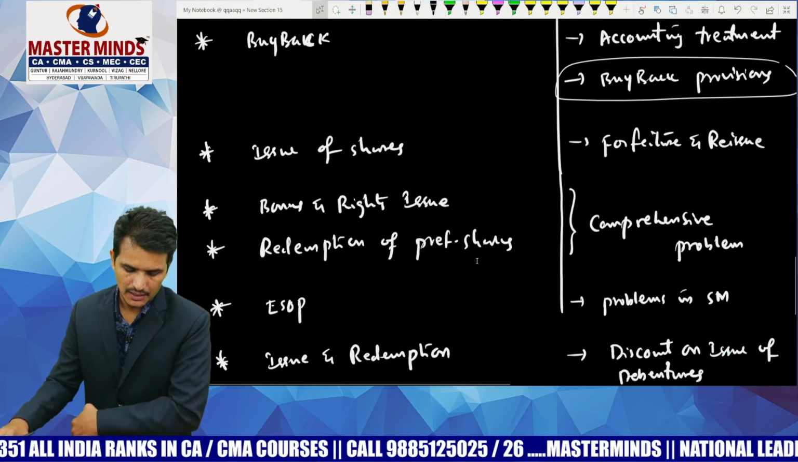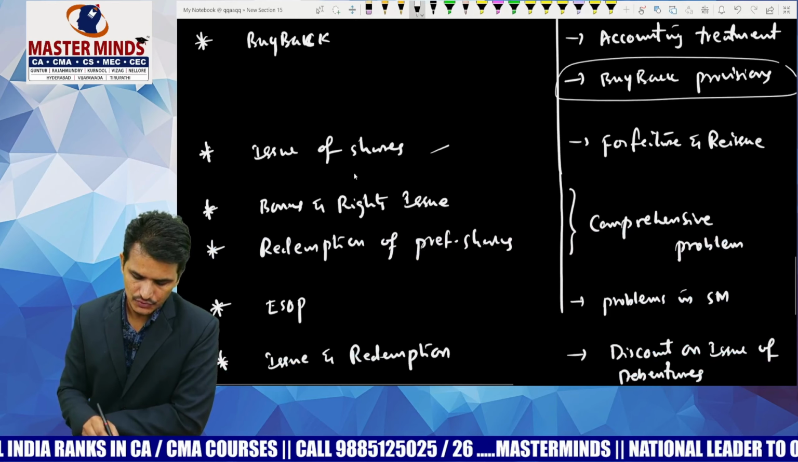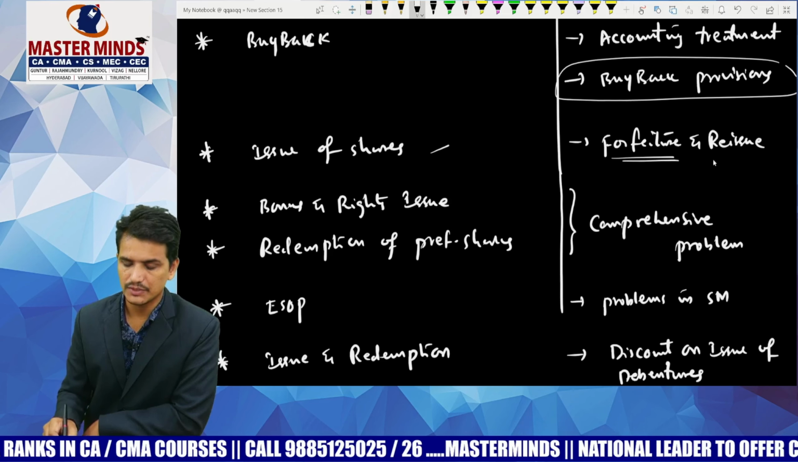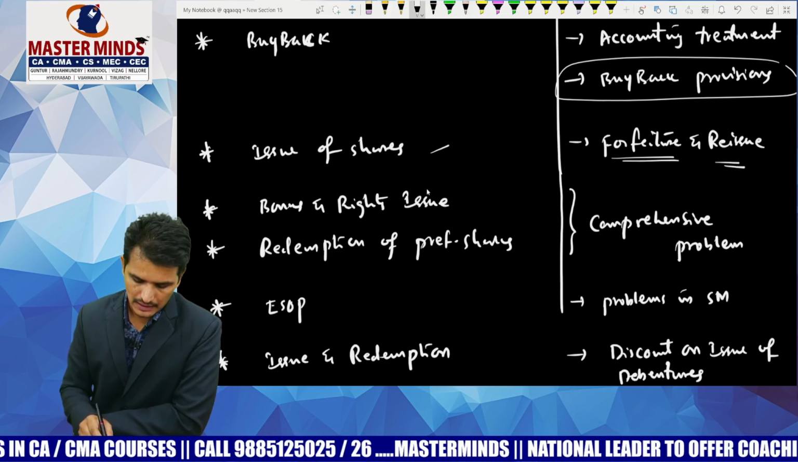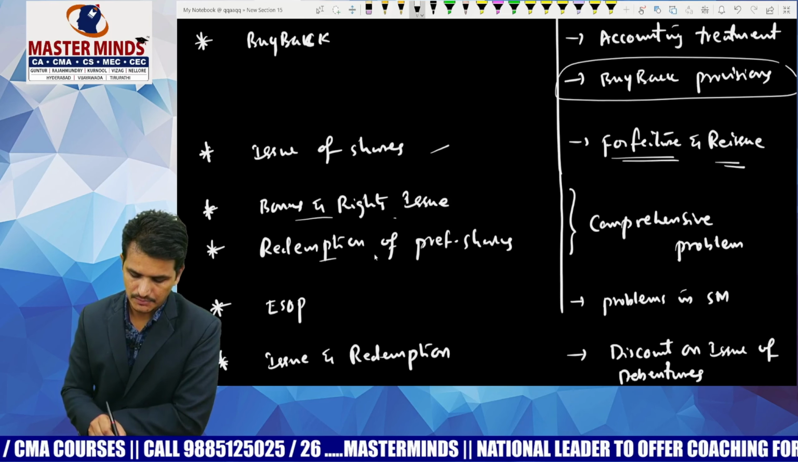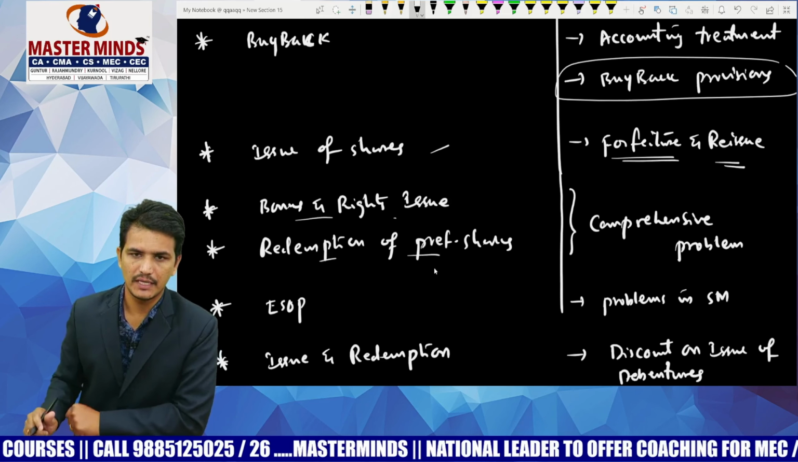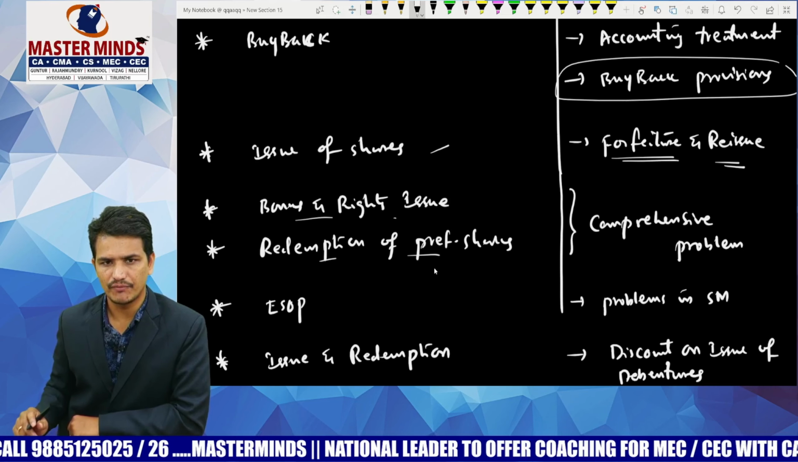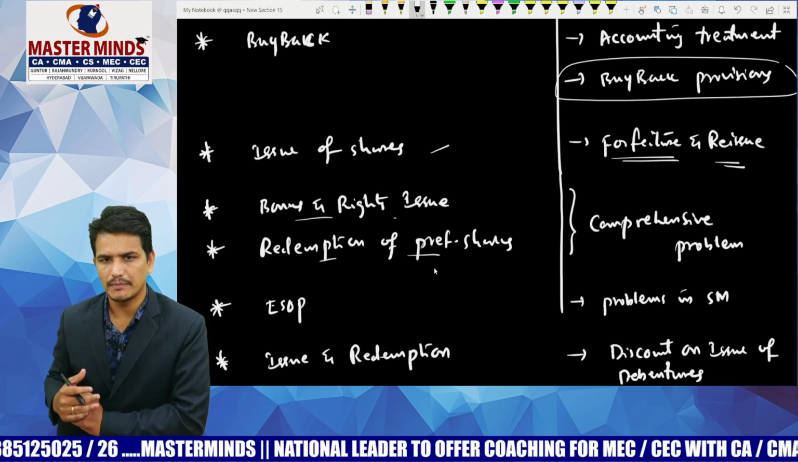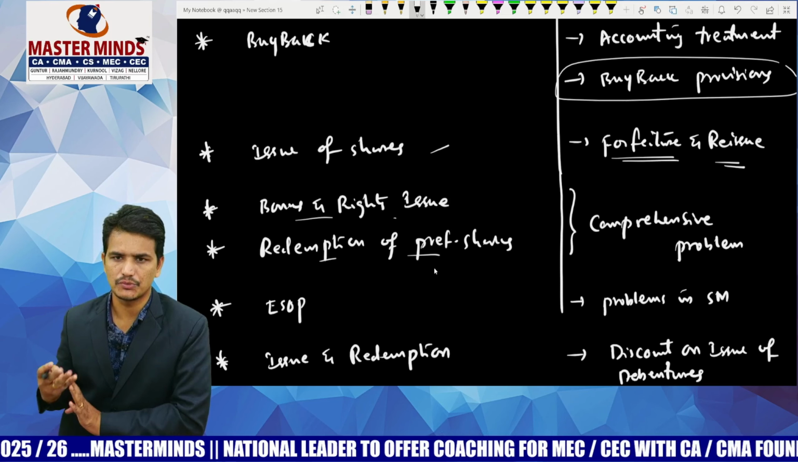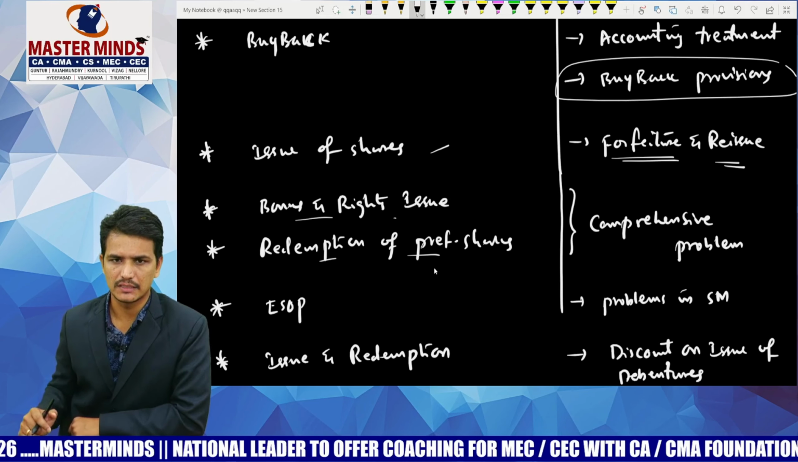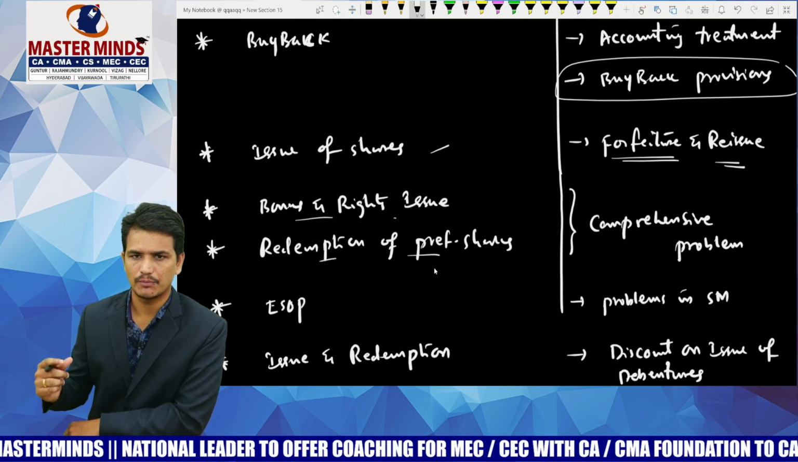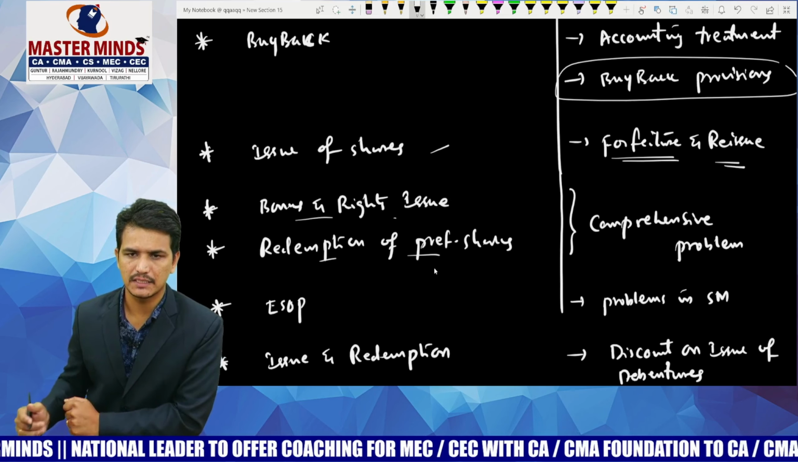And next, coming to the remaining chapters like issue of shares. In case of issue of shares, go through the problems based on forfeiture and reissue. And in case of bonus and rights issue and redemption of preference shares, instead of giving a question directly from these chapters, a comprehensive problem may be given. That problem may cover the treatment of bonus issue, rights issue and redemption of preference shares. All these points may be covered in a single problem.